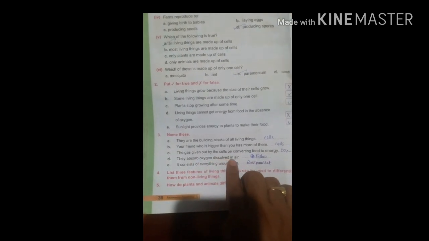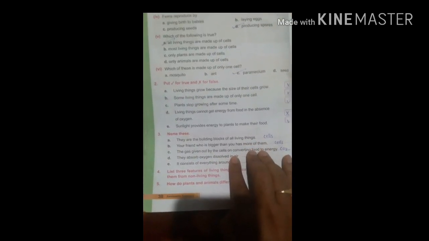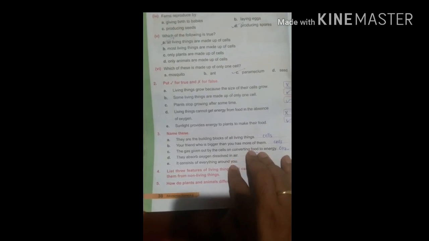And next, come to name these. They are building blocks of living things. What is the basic unit of living things? Cell. Very good. Your friend who is bigger than you has more number of cells. Yes, more number of cells. Next, the gas given out by the cells converting food energy is carbon dioxide. They absorb oxygen dissolved in water. Who absorbs? Fish.